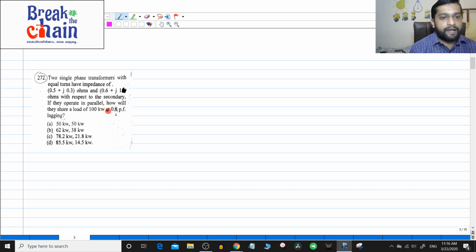If they operate in parallel, how will they share a load of 100 kilowatt at 0.8 power factor lagging? This question is very simple. This is your transformer A and this is your transformer B. Transformer A is 0.5 plus j0.3, and transformer B is 0.6 plus j1.